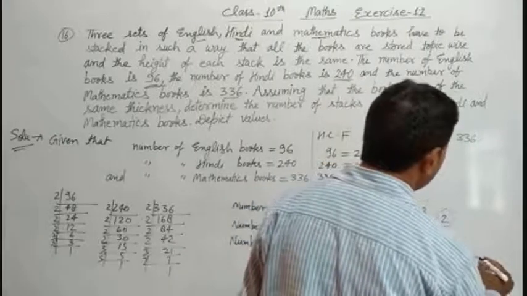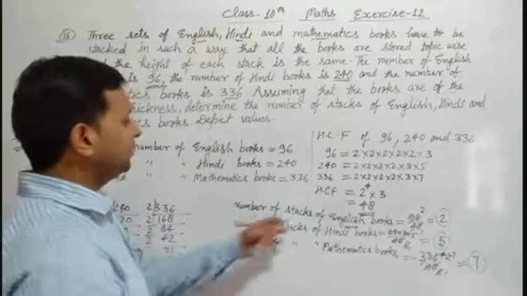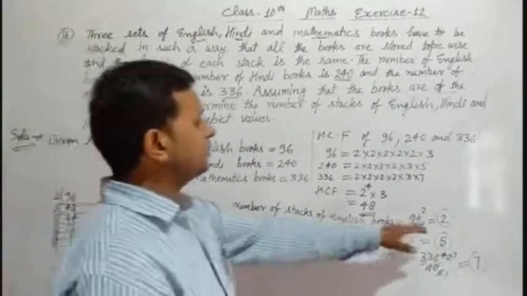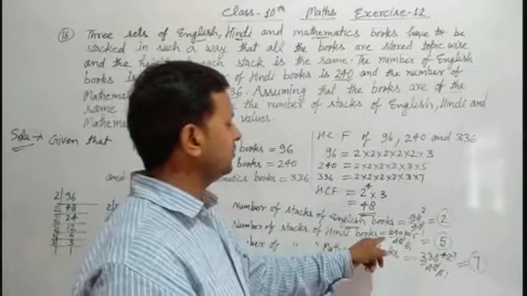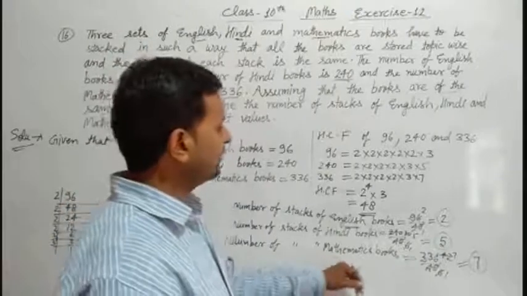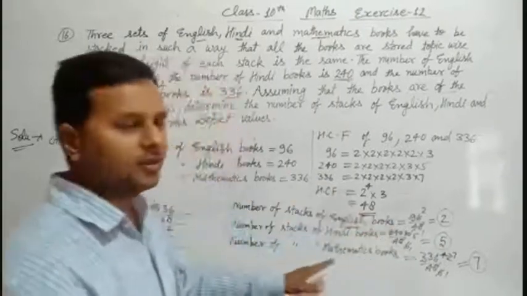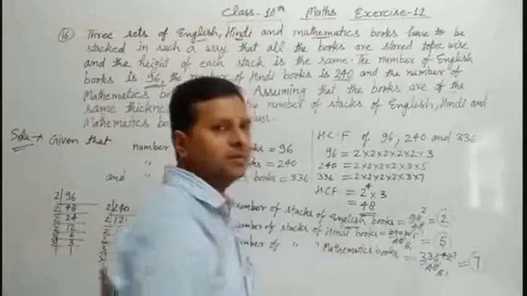Means that is 7. So we can say that the number of stacks of English books is 2, the number of stacks of Hindi books is 5, and the number of stacks of mathematics books is 7.